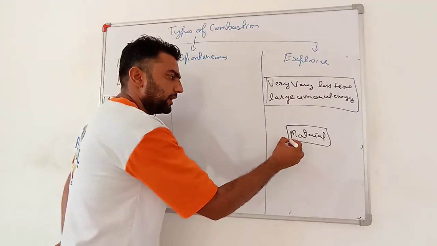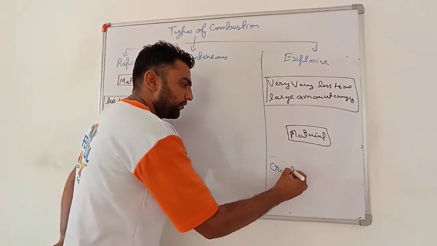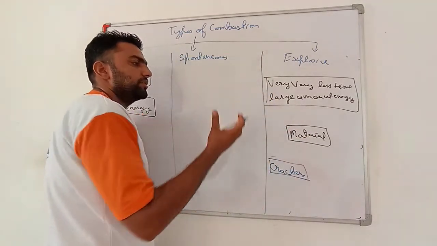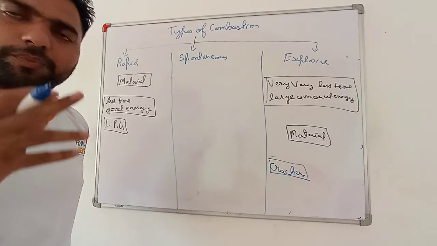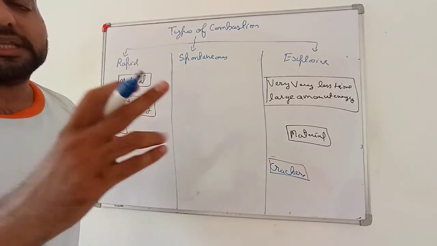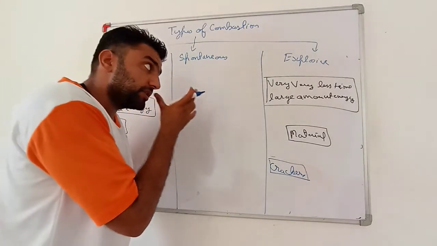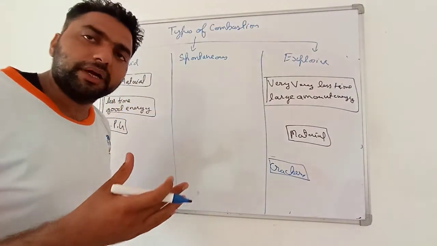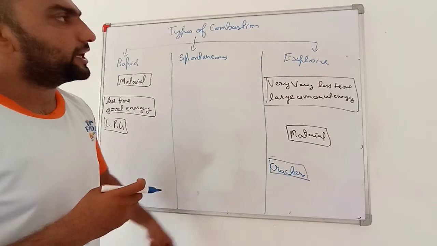Very important examples are the firecrackers. They do the combustion process in a very short span of time, and the energy produced by them is very large. Explosive combustions can be very dangerous. Example is dynamite. Okay, these all are explosive combustion.